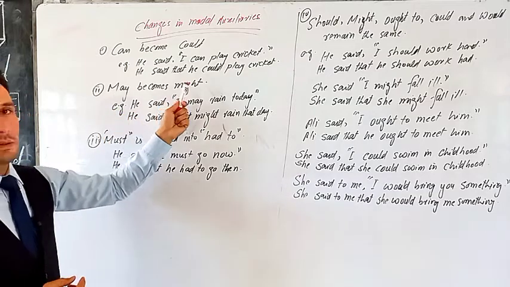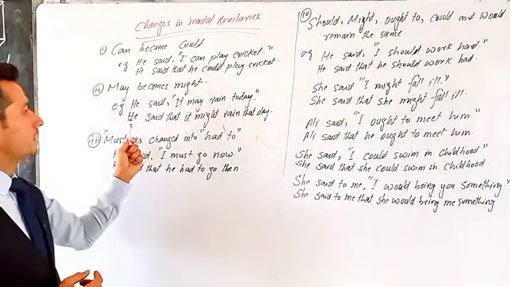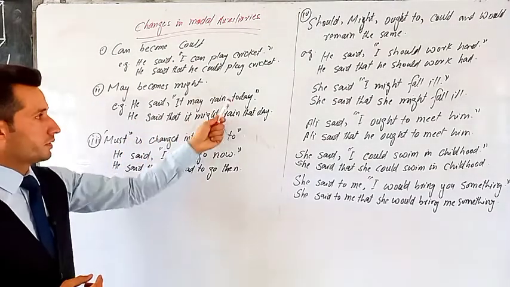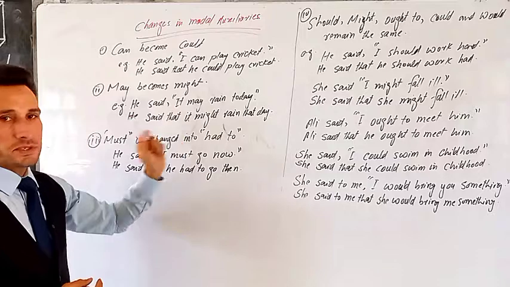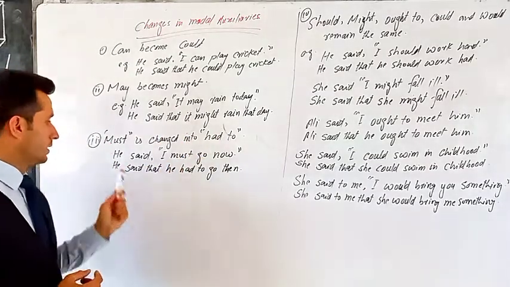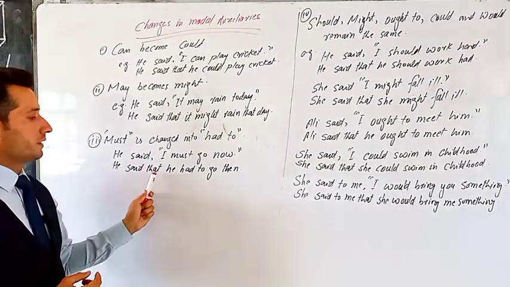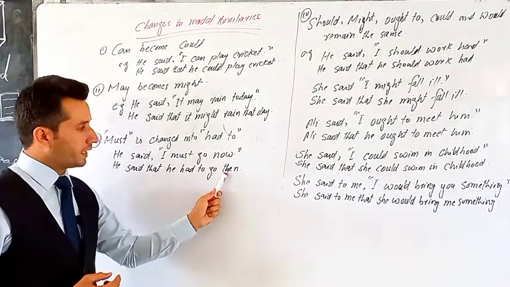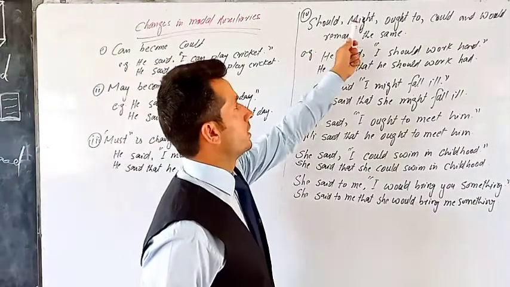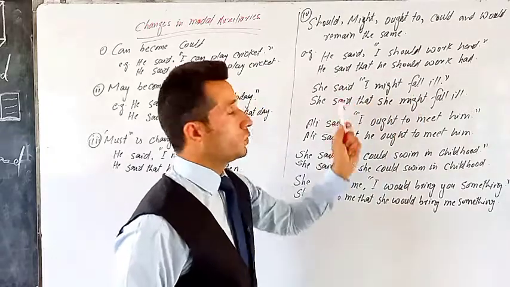May becomes might. So, he said, it may rain today. He said that it might rain that day. So, today is converted into that day and may becomes might. Must is changed into had to. He said, I must go now. He said that he had to go then. Now becomes then. Next, should, might, ought to, could and would do not change.